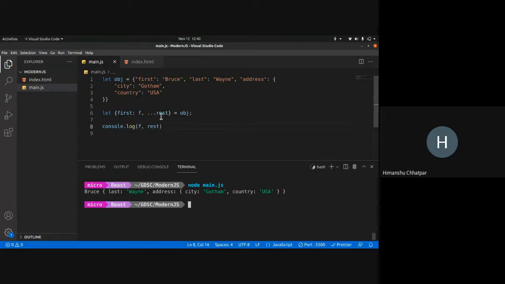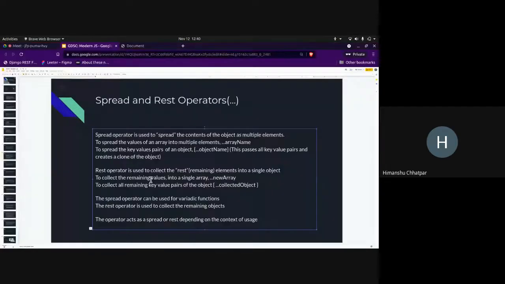So this is how spread and rest work. Since this is on the left side, it is used for collecting. On the right, you can even somewhat reason through that way. On the left side, we are collecting the variables, right? We are assigning something to it. So over here, it's rest. On the right side, we are spreading the values. So you need to look into what context it is being used.